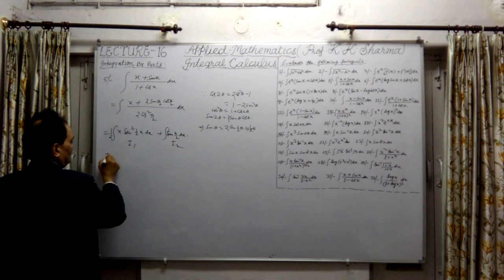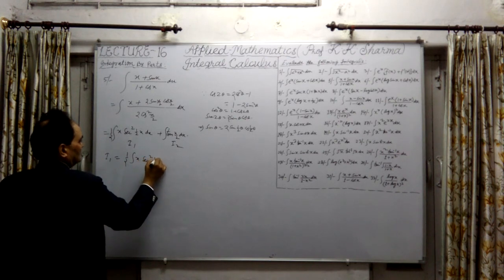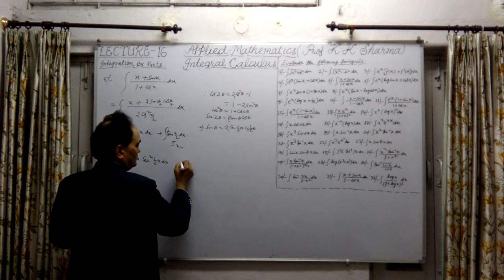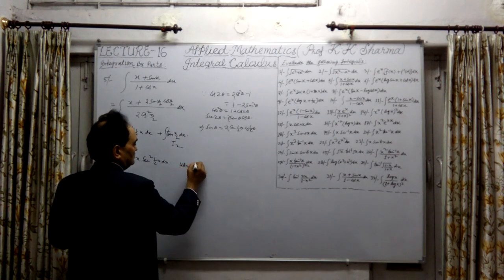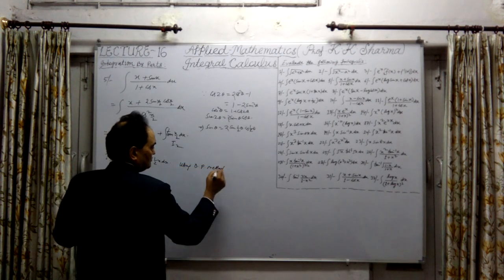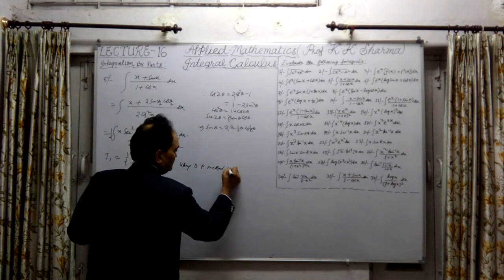Integrating the first one, I1 is equal to 1 by 2 integral of x into secant square x by 2, integrating this using the by parts method,